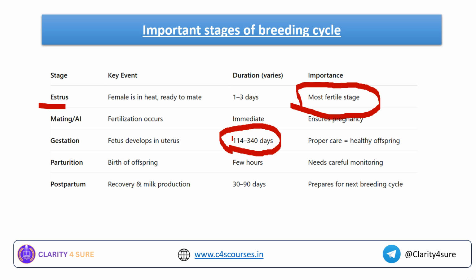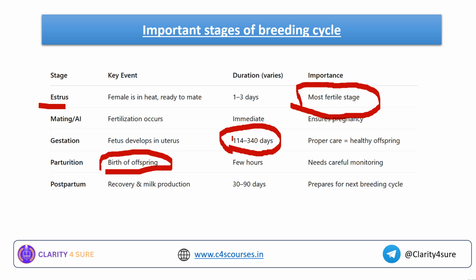The next stage is an important stage known as parturition. What is meant by parturition? It is nothing but the birth of the offspring of that particular livestock. This spans a range of a few hours, and it needs careful monitoring because parturition, the act of giving birth, has its own risks also. So proper monitoring becomes very important at this stage.